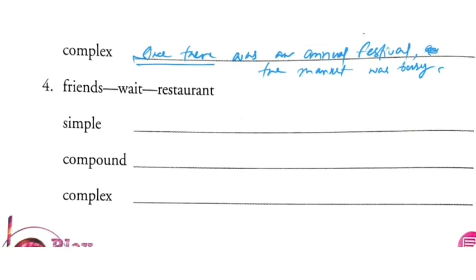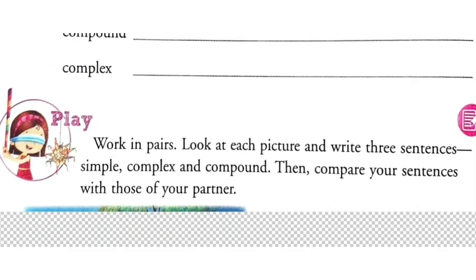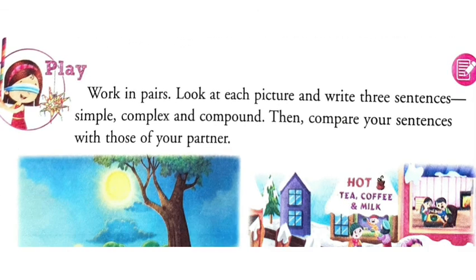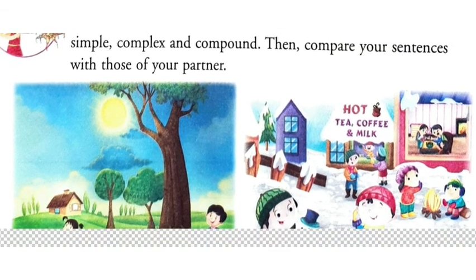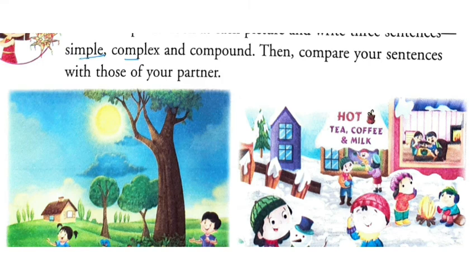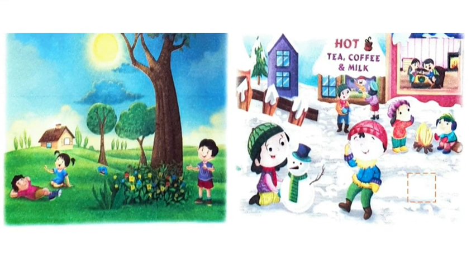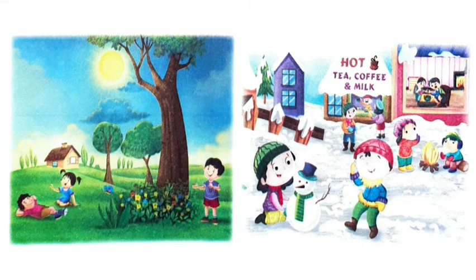Now this fourth one, friend with restaurant. This one you have to do on your own. If you find doubts, kindly let me know. Work in pairs, look at each picture and write three sentences. You have to use simple, compound and complex sentences, and you have to check those with your friends. So this is a practical use.